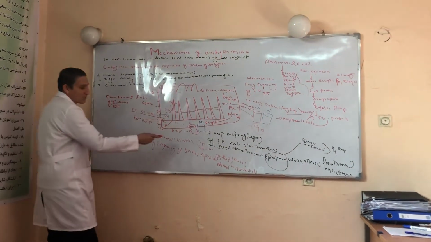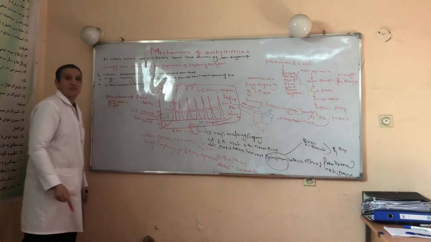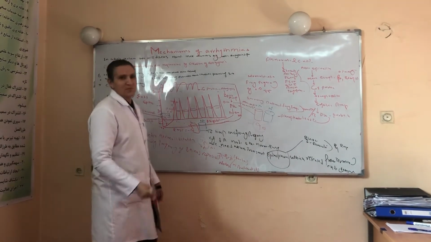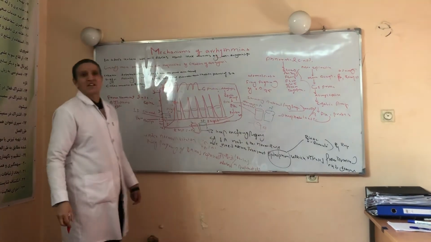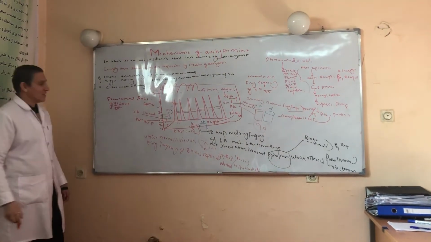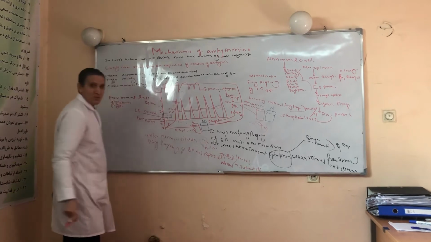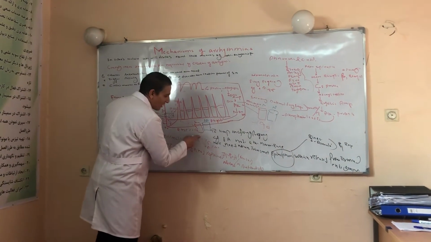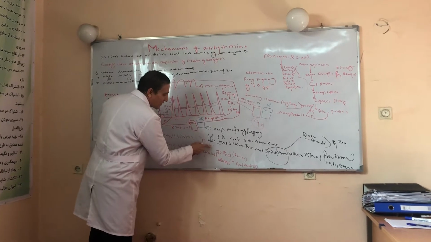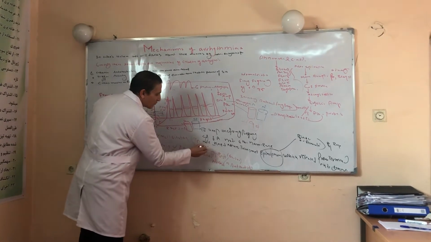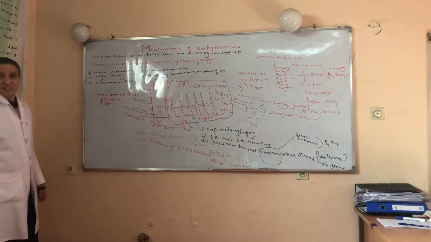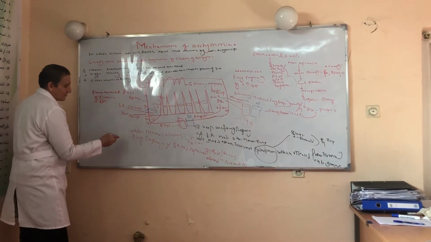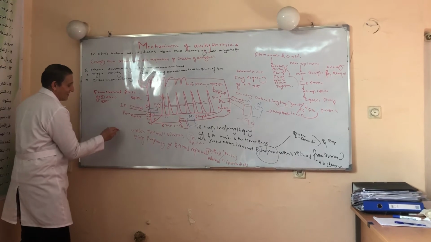To keep this resting membrane potential in the normal range with a firing frequency of 75 beats per minute, between 60 and 100 beats per minute, we need a special neurotransmitter. This neurotransmitter is called epinephrine.